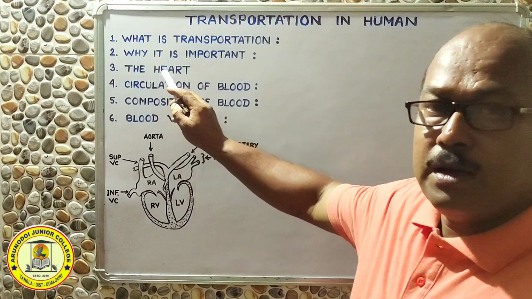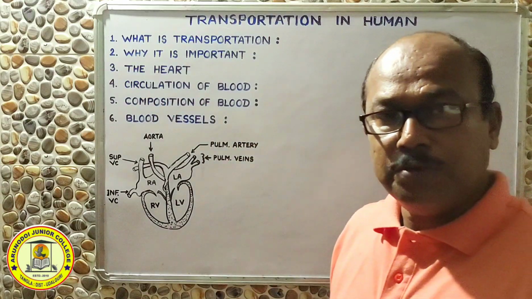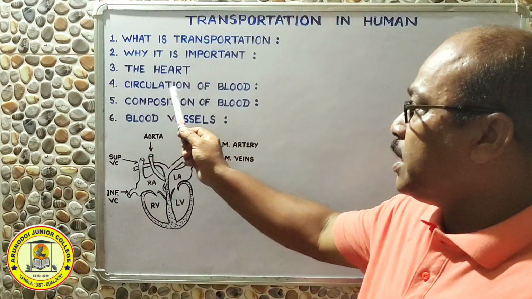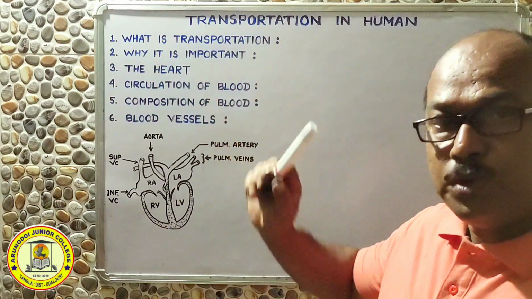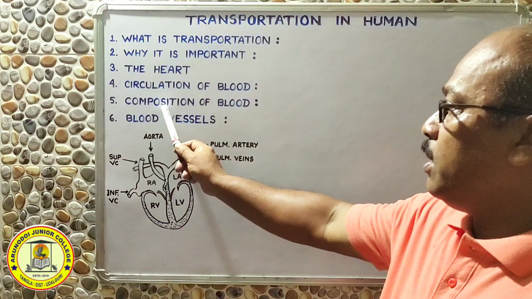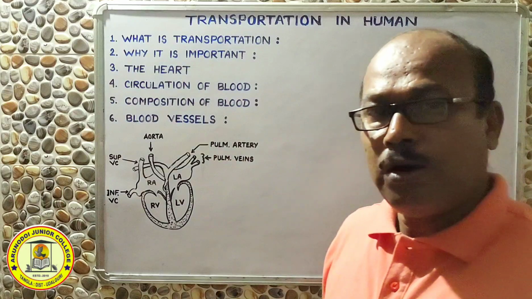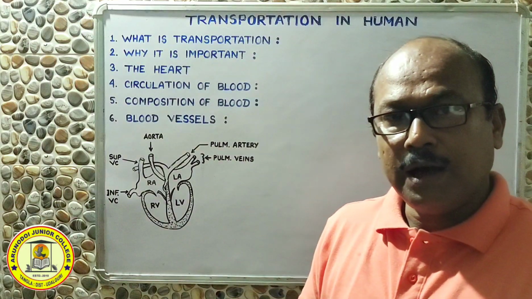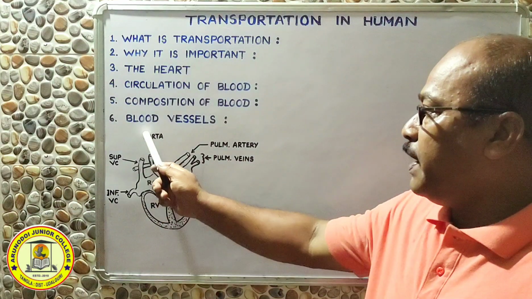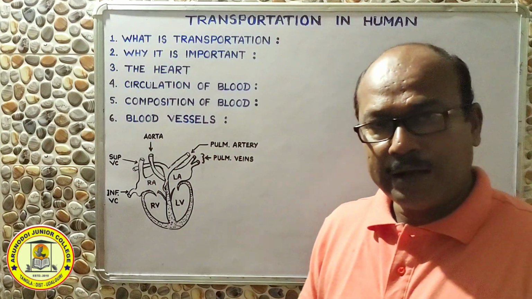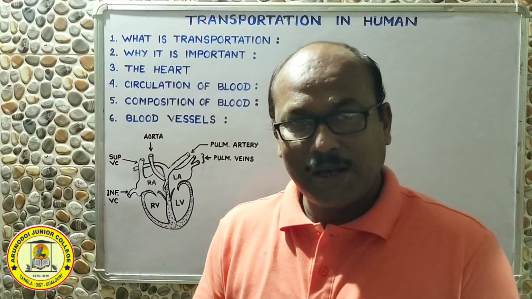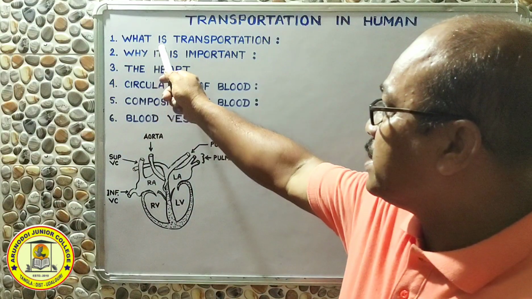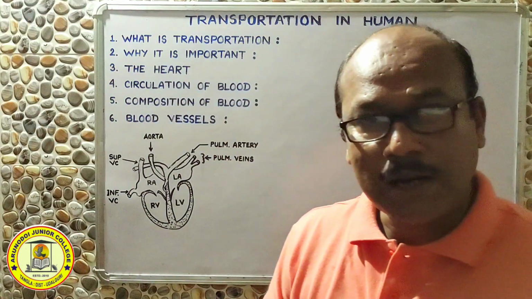We will discuss about the heart of a human being, then the circulation of blood through the heart. We will also find the composition of blood in our body, and finally we will discuss about the blood vessels. So let us start the lesson, and let us start with what is transportation.